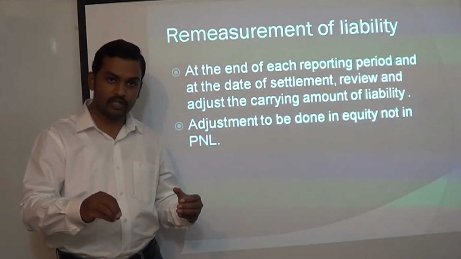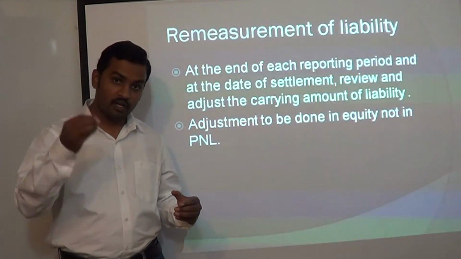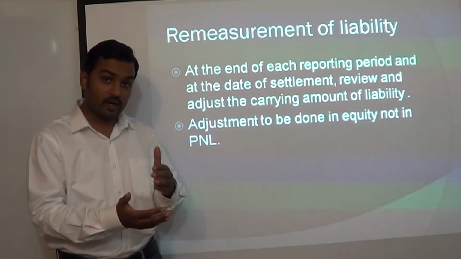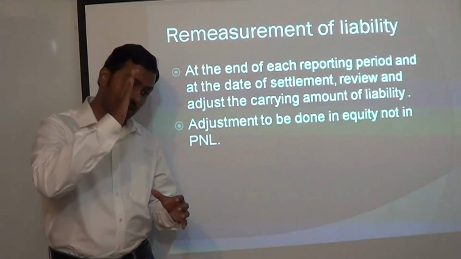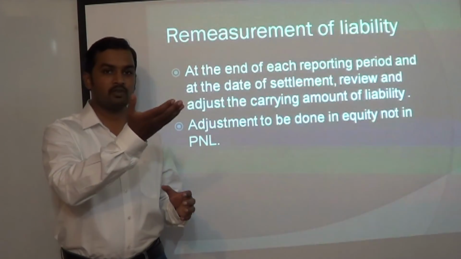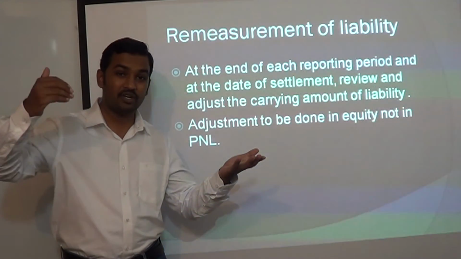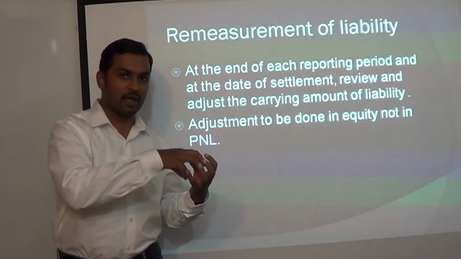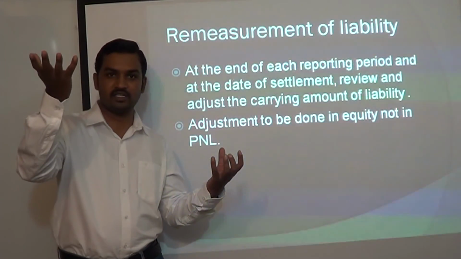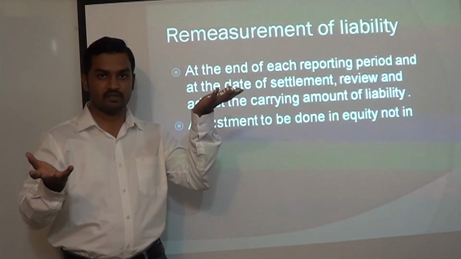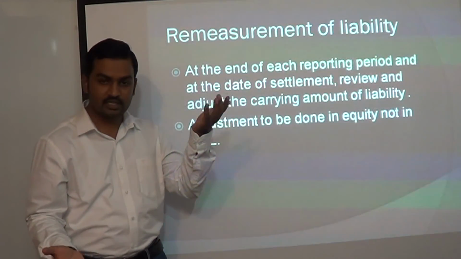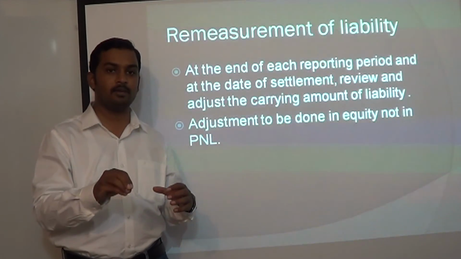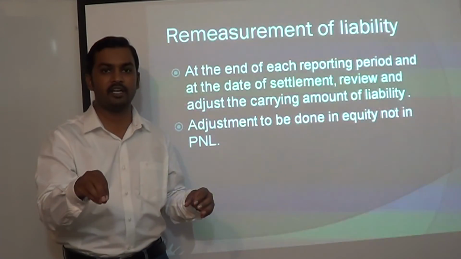At each reporting date and on settlement date, you have to review the liability amount. If required, you have to either increase or decrease the liability amount. The liability will increase if the fair value of the non-cash asset which you are going to distribute as dividend has increased. The liability depends upon the asset. If the asset value increases, then the liability also increases. If the asset value reduces, then the liability reduces. So you have to review and remeasure the liability at each reporting date and on the settlement date as well.